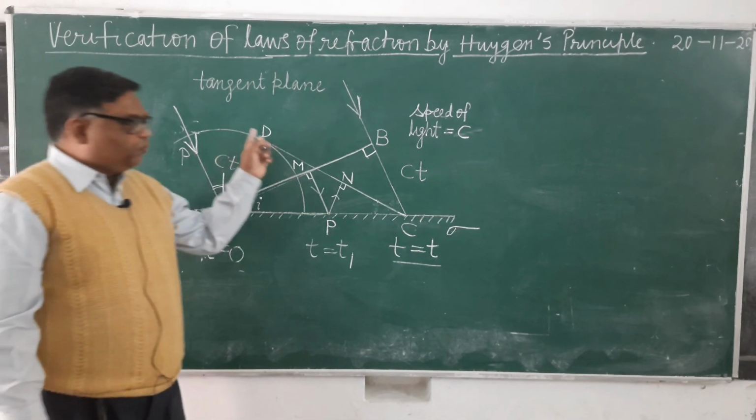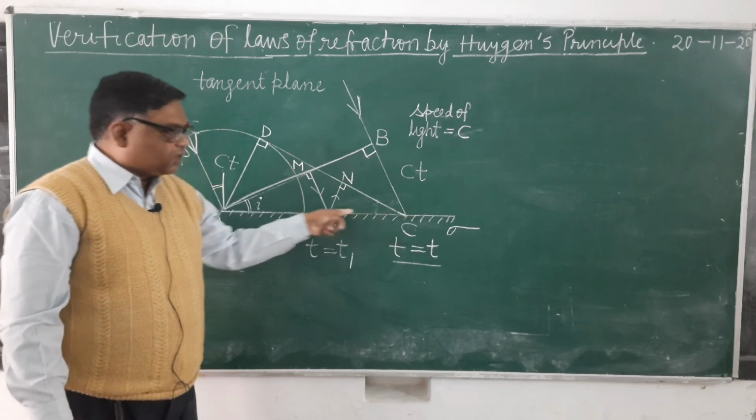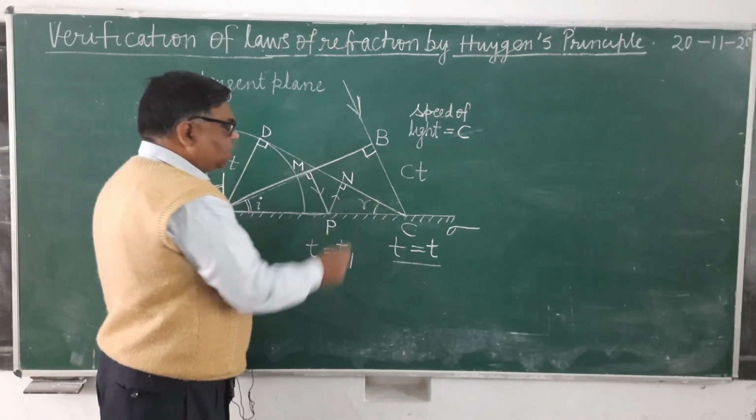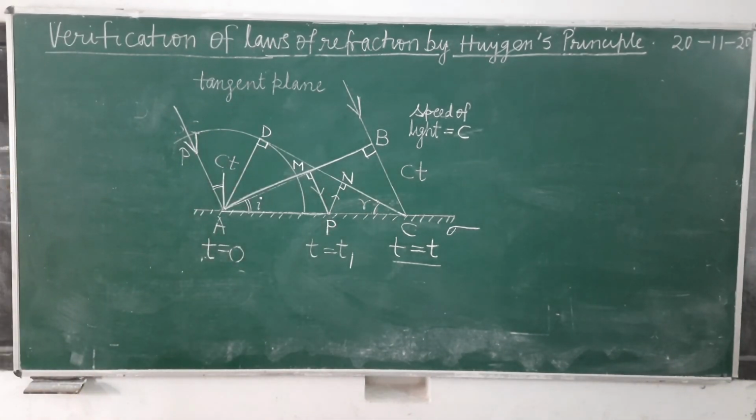In the same way, the angle between the reflected wavefront and reflecting surface is the angle of reflection. So you write down, no need to make this thing. It is clear?